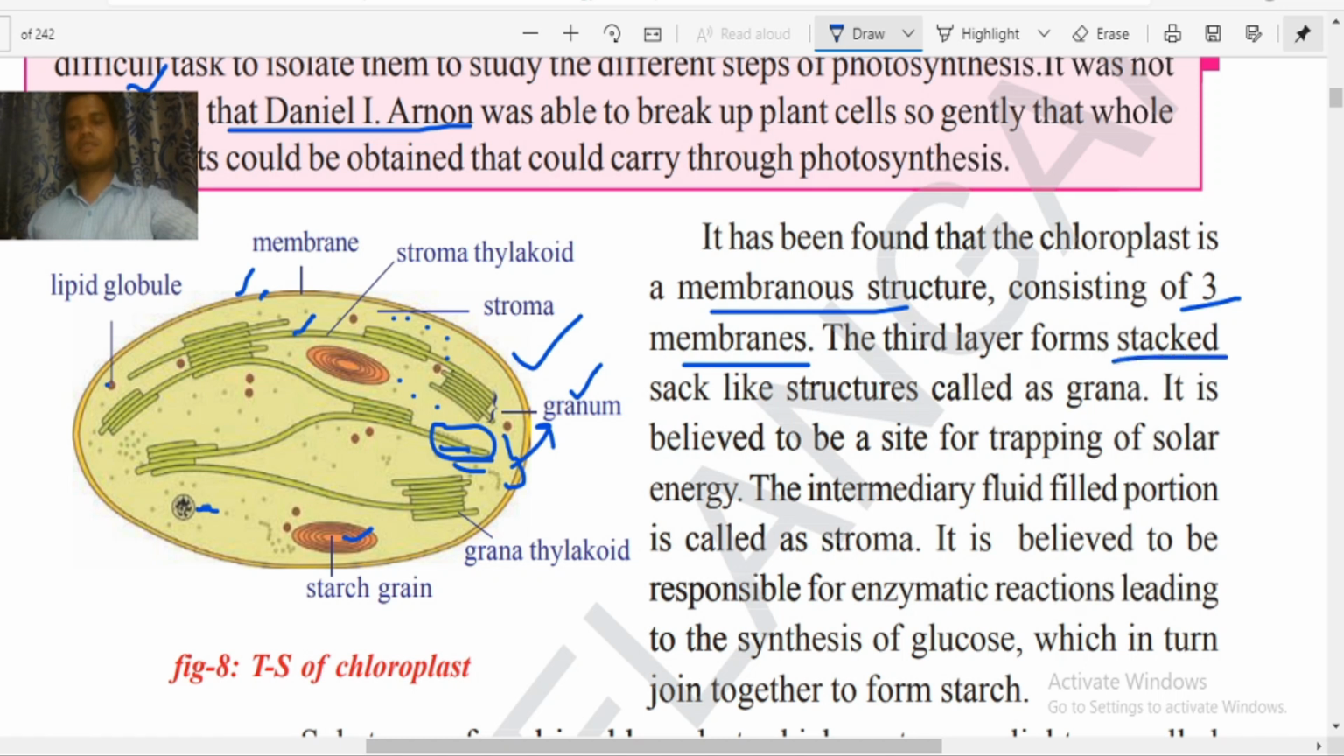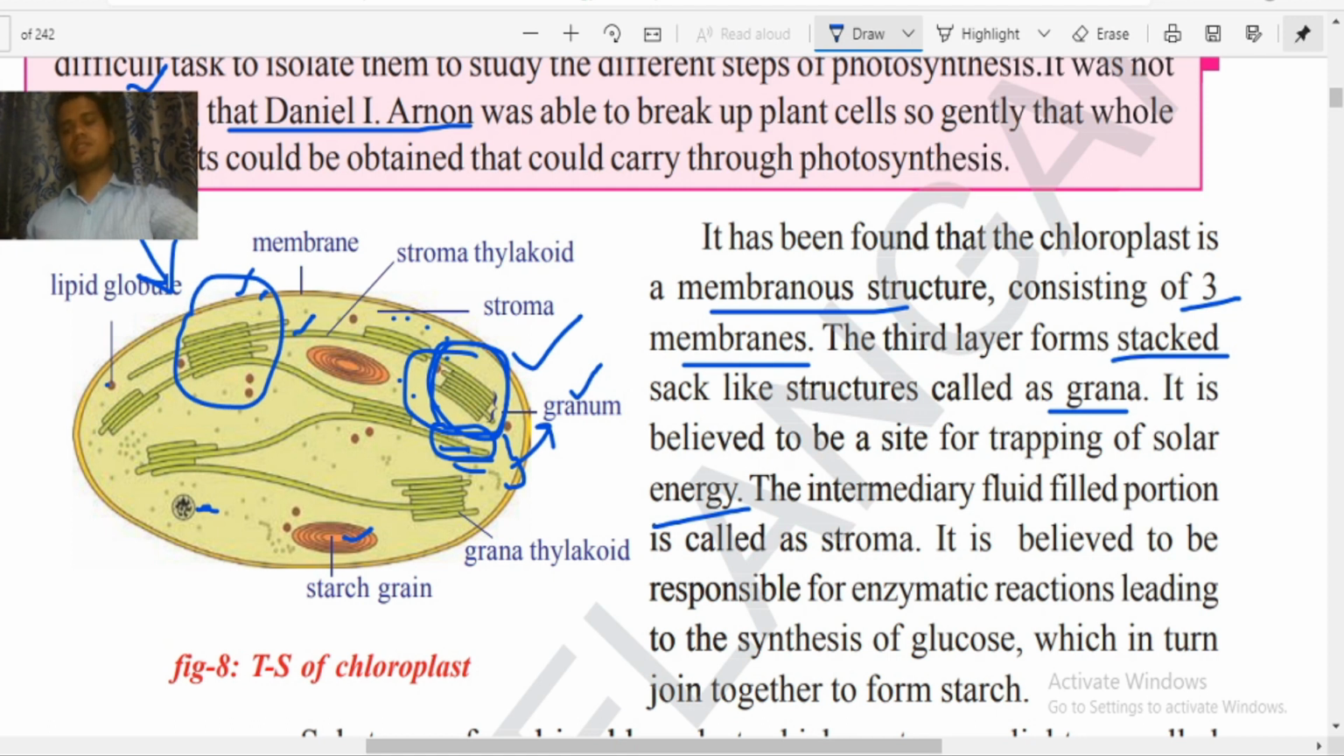And it is formed as stacks. It is found in groups, and this group is called grana or granum. Now it is believed to be the site of trapping solar energy. From the fourth or fifth class, we have observed that sunlight falls on the leaf. Now, some location should be there, someone should receive the sunlight. Here, these grana are the areas where the sunlight is received.